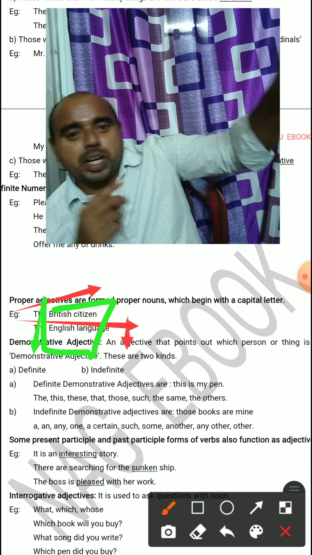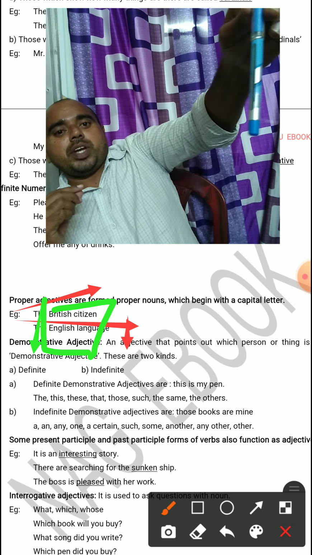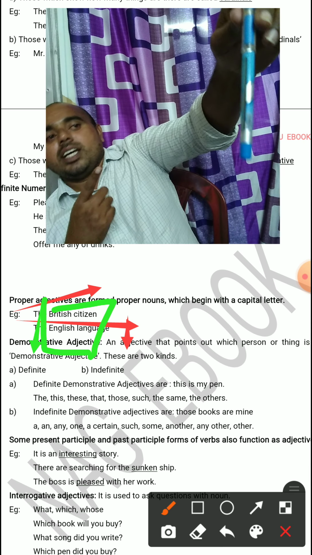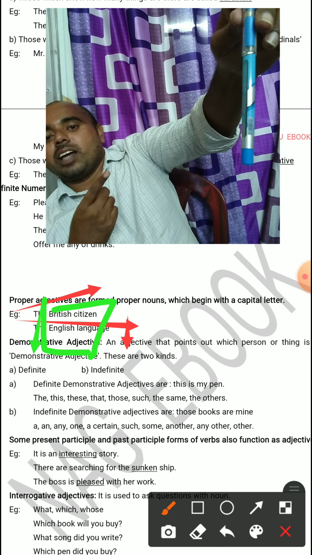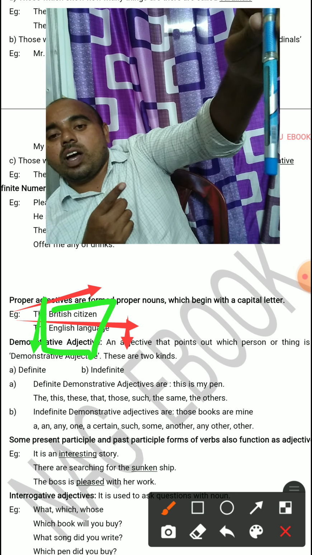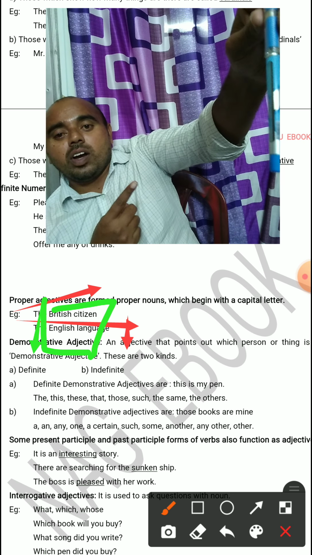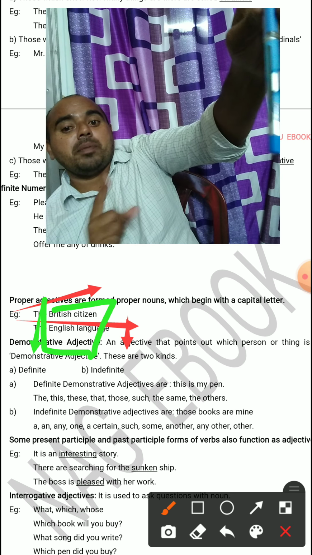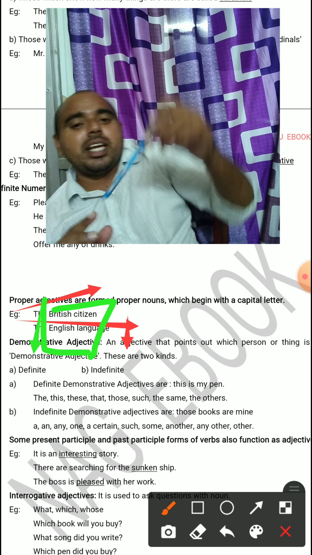But if it is very far away from me, I can say that pen is mine. Also, I am disclosing that this is also a demonstrative adjective. Demonstrative adjective. But a pen is mine, the owner of the pen I don't know.